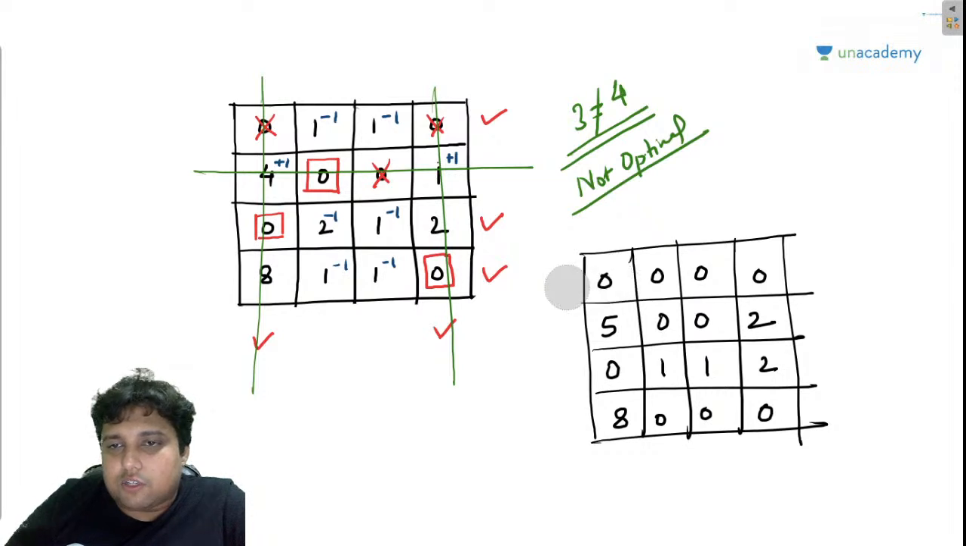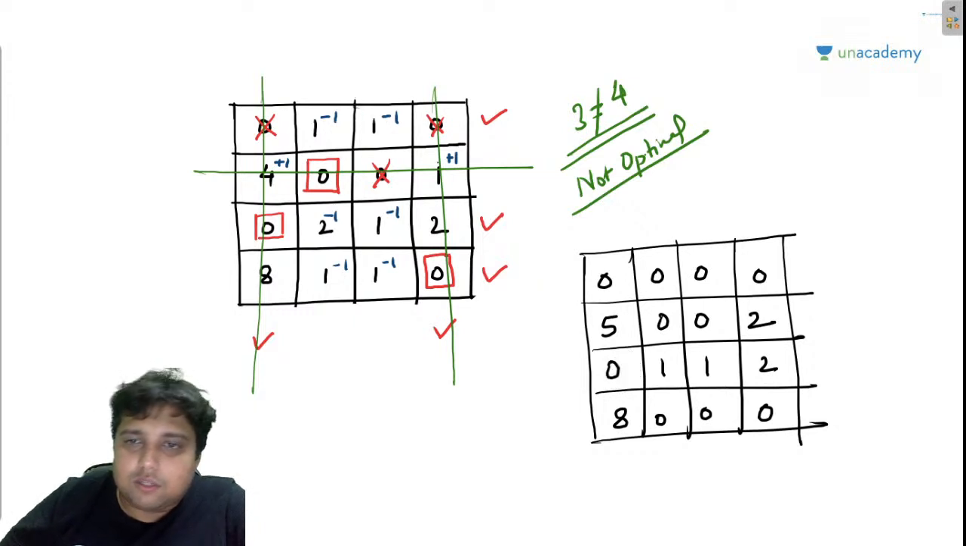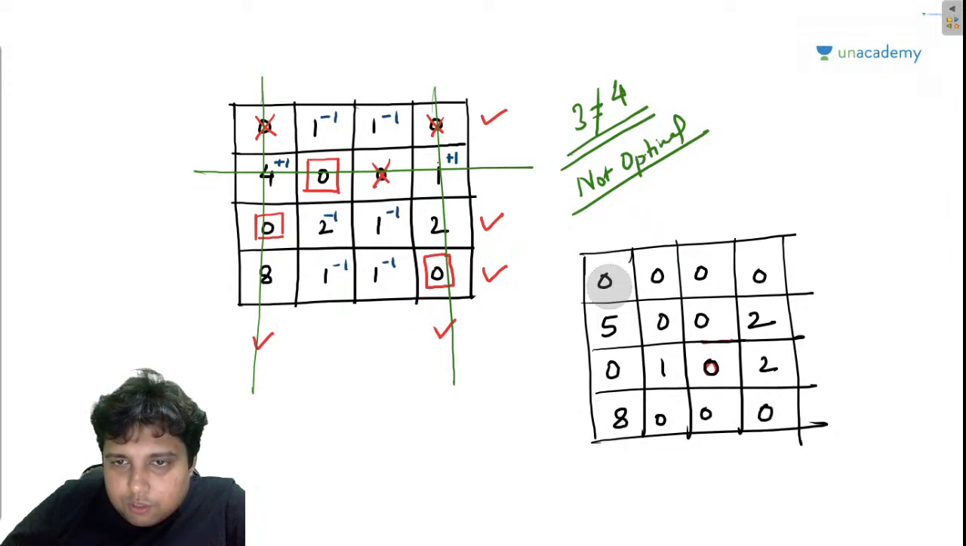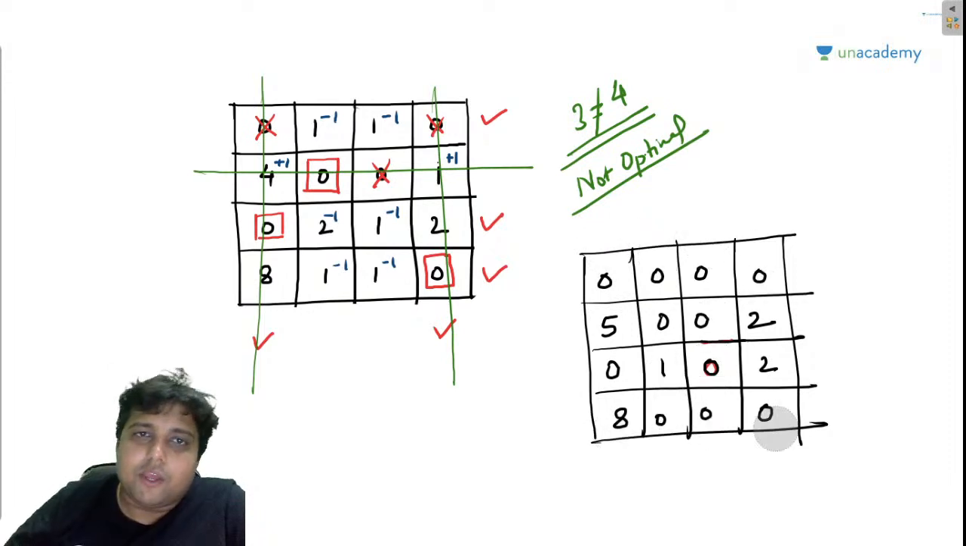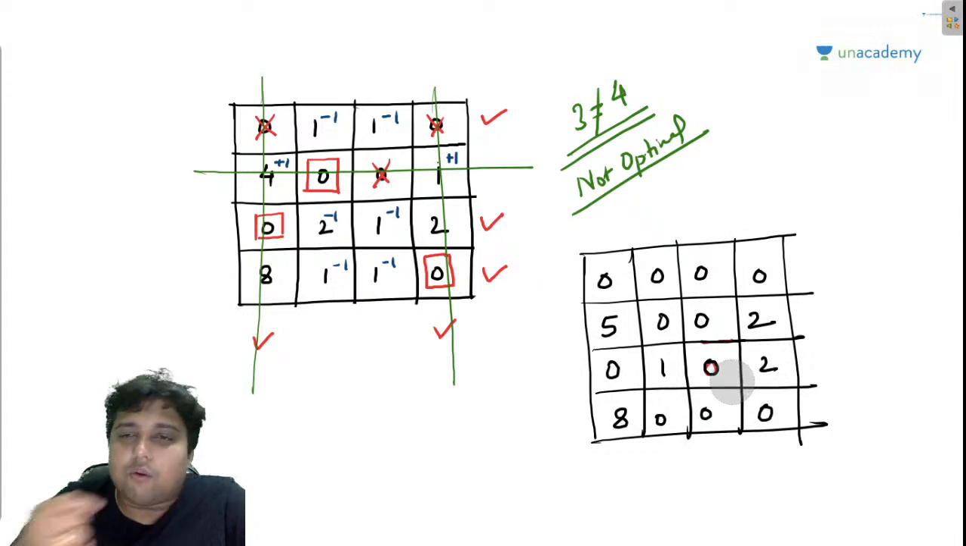Assignment is not possible in the first row, more than 1 zero. Not possible in the second row. Possible in the third row? No, sorry. Assignment is not possible in the third row because this here is also 0, right? This is also 0. Okay? So assignment is not possible here also. Assignment is not possible in the fourth row also. Assignment is now not possible in the first column, not in the second column, not in the third column, not in the fourth column. So we cannot make any assignments because on every row and every column there are more than 1 zeros.